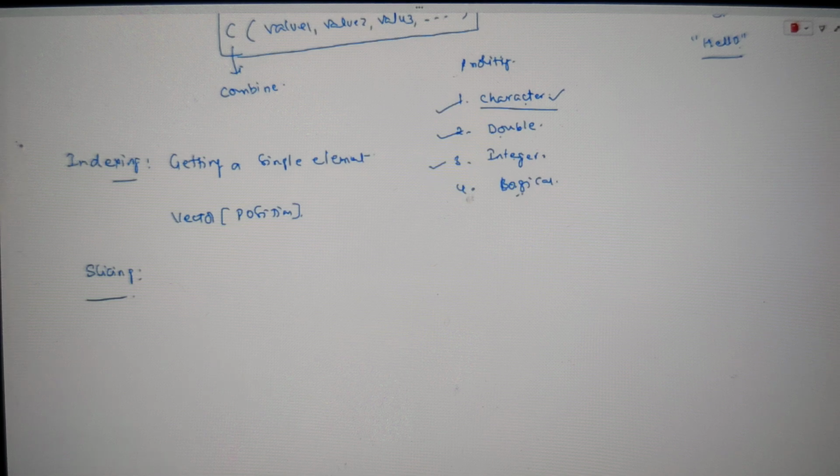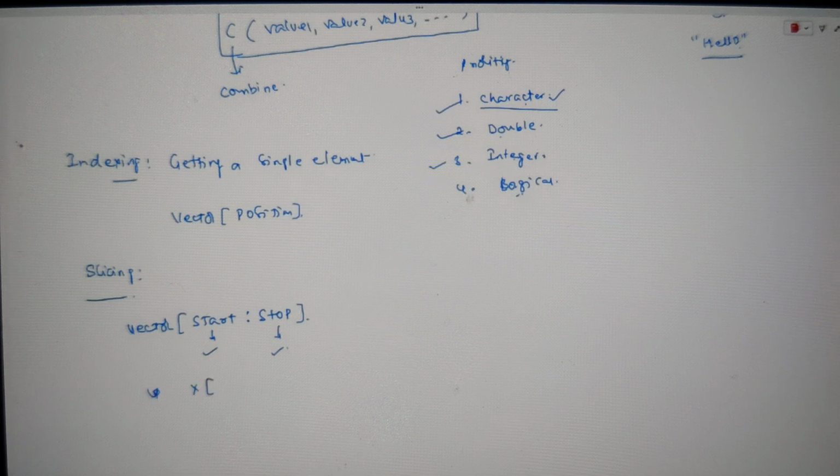Here also, guys, it is a very simple technique. Whatever the vector is, we just have to specify the starting position, colon, and where you want to stop. So where you want to start and where you want to stop. Simply if you specify that, that is sufficient, guys. It will start from the given position and go up to the stop.